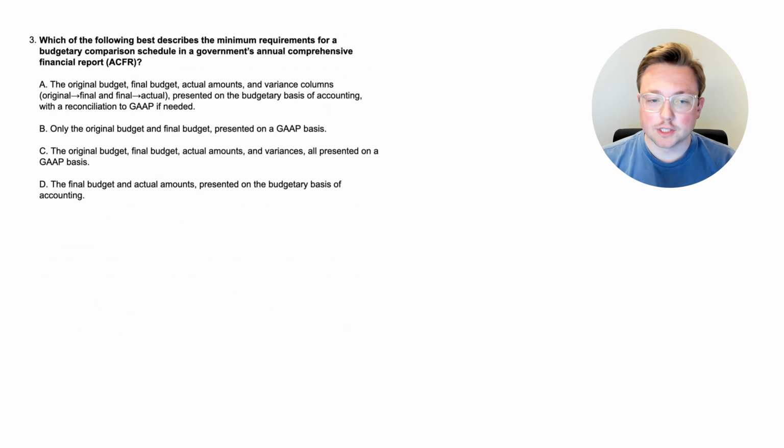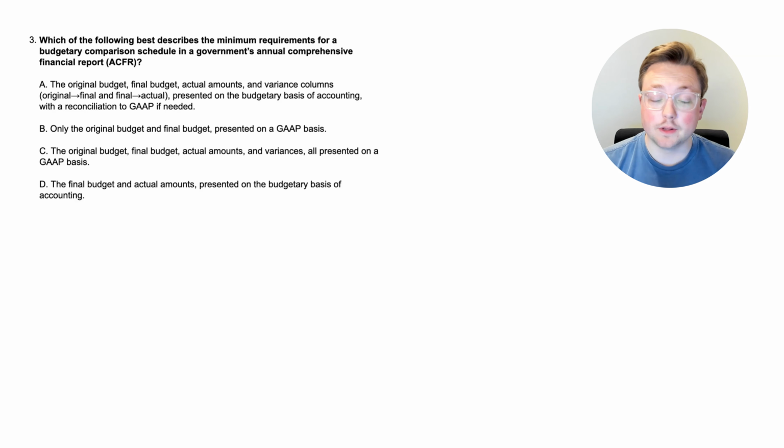All right, here we are at question 3. Which of the following best describes the minimum requirements for a budgetary comparison schedule in a government's annual comprehensive financial report? Let's go through this. Option A, the original budget, the final budget, the actual amounts and variance columns, meaning the original to the final and the final to the actual, presented on the budgetary basis of accounting with a reconciliation to GAAP if needed.